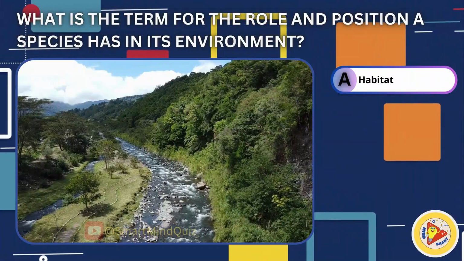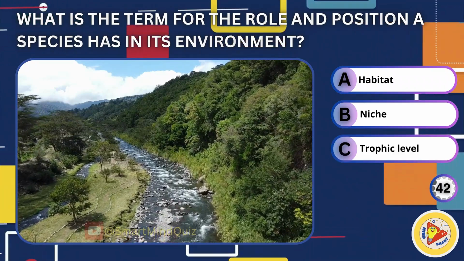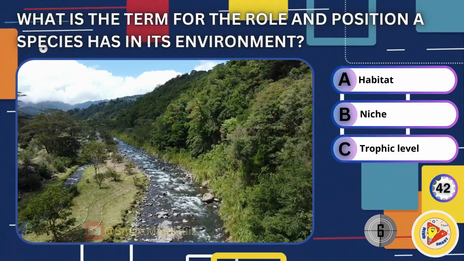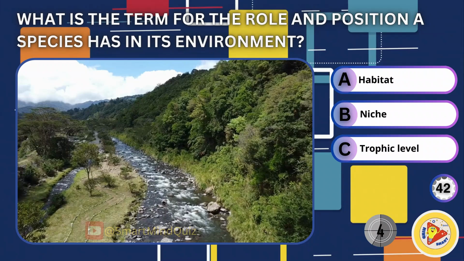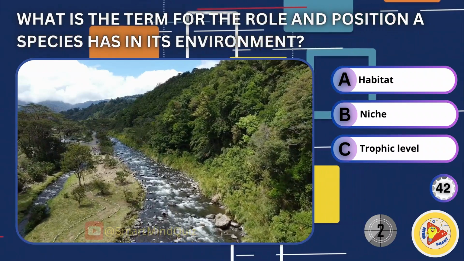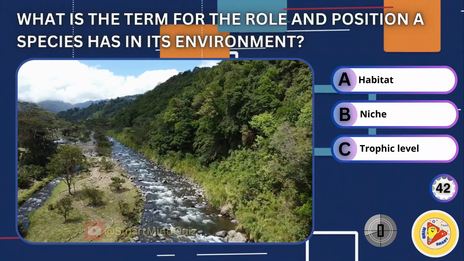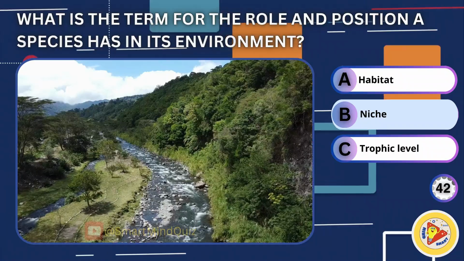What is the term for the role and position a species has in its environment? Habitat, niche, trophic level. The right answer is niche.